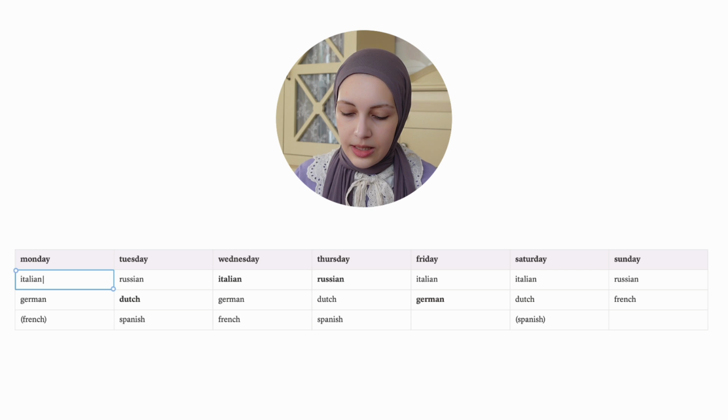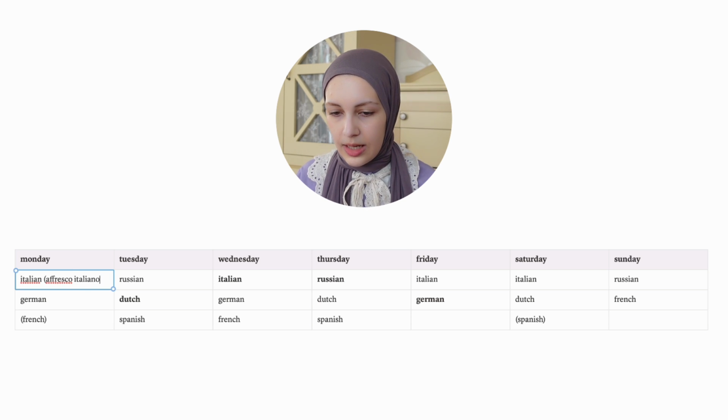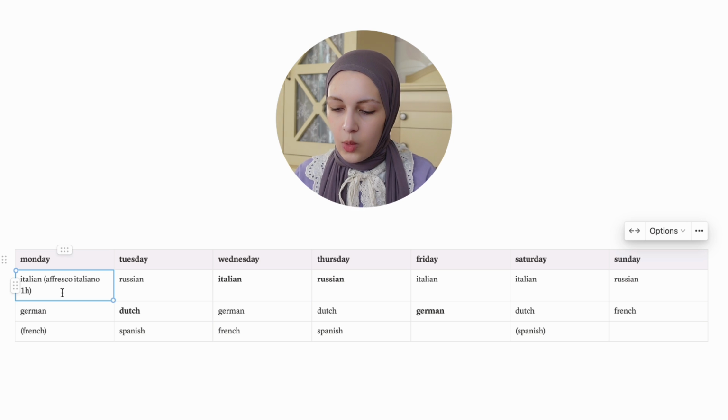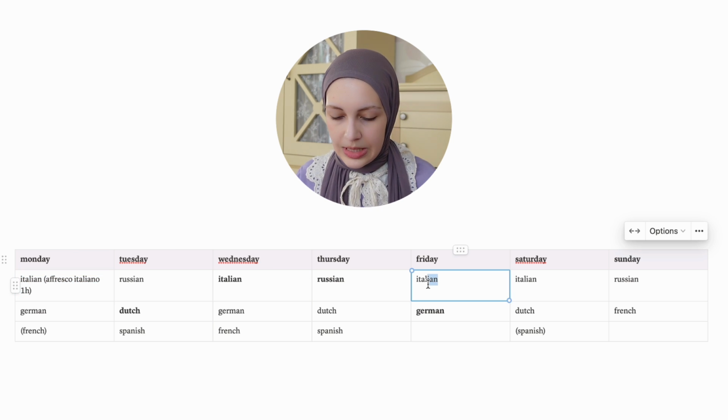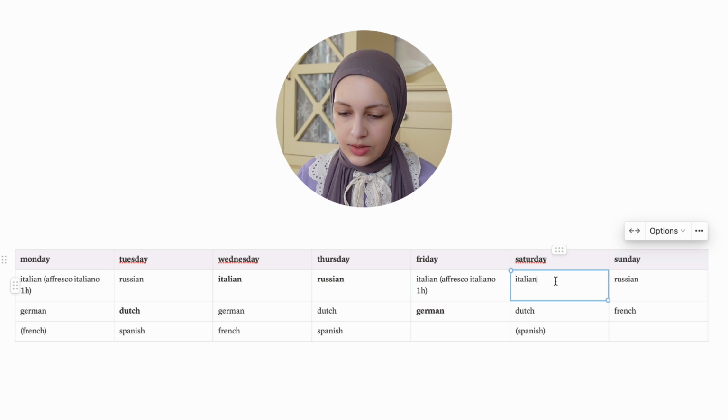So right now we will add some details here, like on Monday, if you're going to study Italian, what you're going to do with this language. So for Italian, I want to go on with my C1 book that I'm currently studying, and I want to give it 1 hour. So for every other day on which we are going to study Italian, we are going to do the same thing. And on Friday, I also want to add 30 minutes because that day is relatively free, I guess.